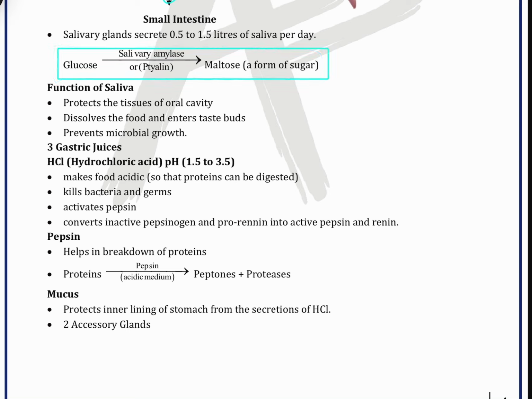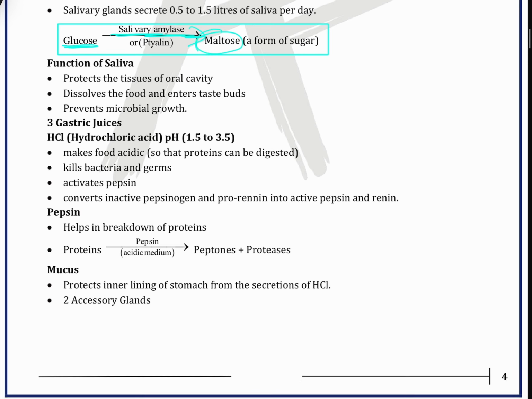We can see glucose, and with salivary amylase or ptyalin it forms maltose, a form of sugar. It is simple. Maltose is a simpler form than glucose. With the help of saliva it is breaking down. So the functions of saliva we are going to learn.